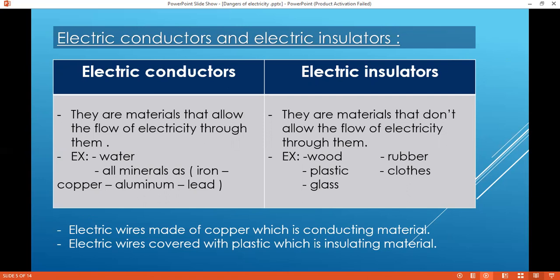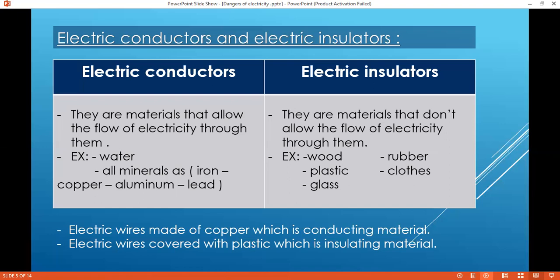So if I want to compare between the electric conductors and the electric insulators, the electric conductors are the materials that allow the flow of electricity through them, as all metals, iron, copper, aluminum, lead, all metals are electric conductors. And also water. Water is an example of electric conductors. And the electric insulators are the materials that don't allow electricity to flow through them.